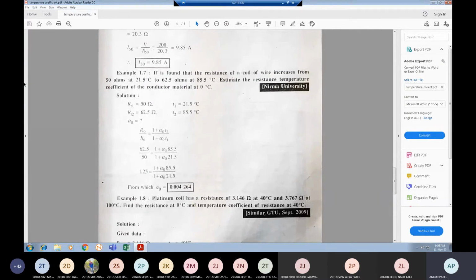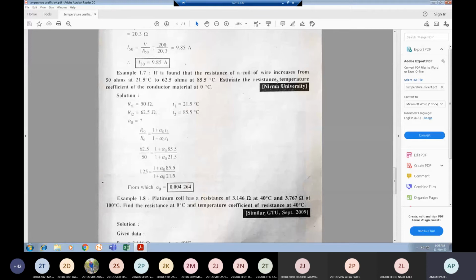It is found that the resistance of a coil of wire increases from 50 ohm at 21.5 degrees Celsius to 62.5 ohm at 85.5 degrees Celsius. Now here the resistance is given for different temperatures. We are increasing the temperature from 21.5 to 85.5, and the resistance is 50 to 62.5.